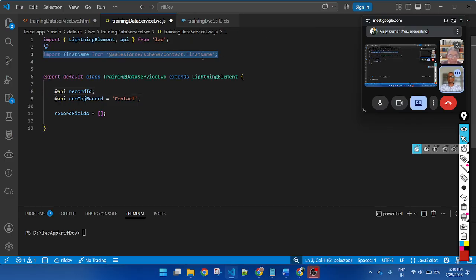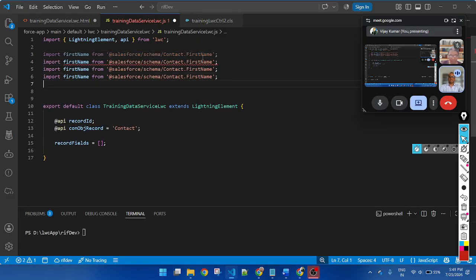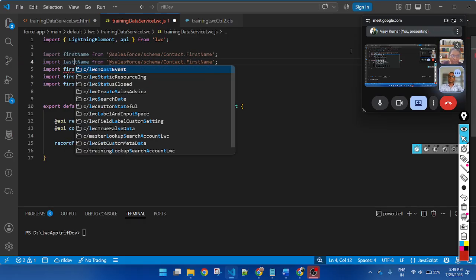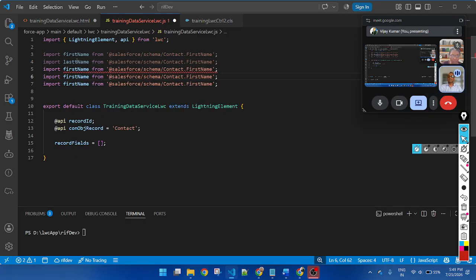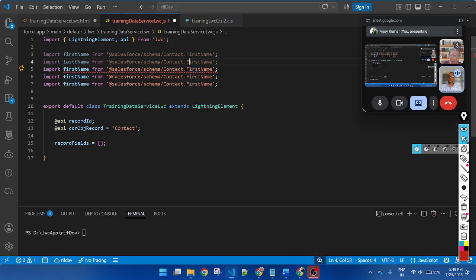Similarly, I want to import other fields. Here I am importing last name. This is the variable name, and this is the field name.